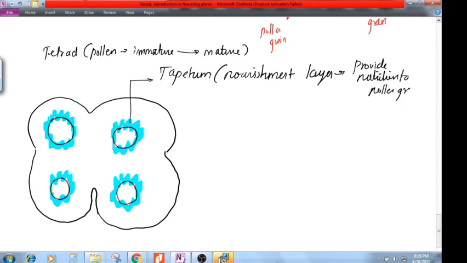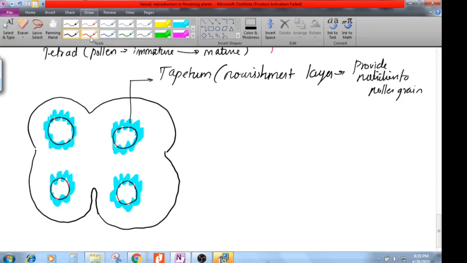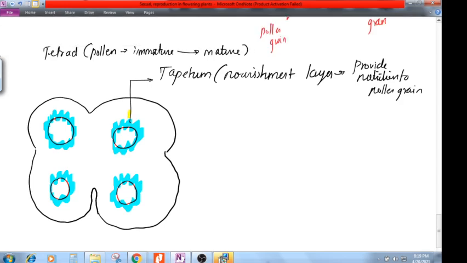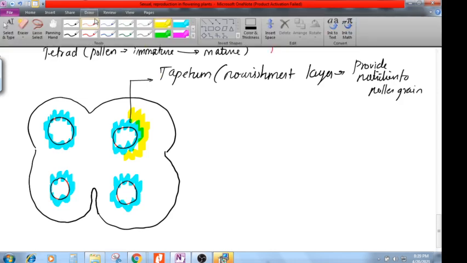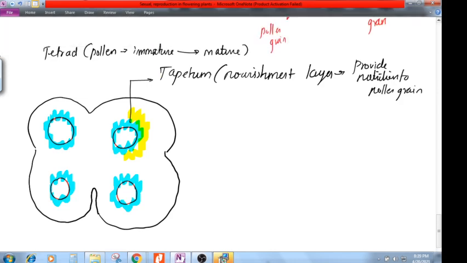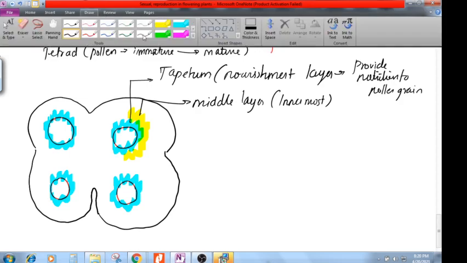Fine. So when the nutrition is happening, three protective layers are going to protect the complete pollen grain. Who are they? First, I'm having one inner layer, and the innermost layer is called the middle layer. Don't confuse it. And what is the middle layer called?